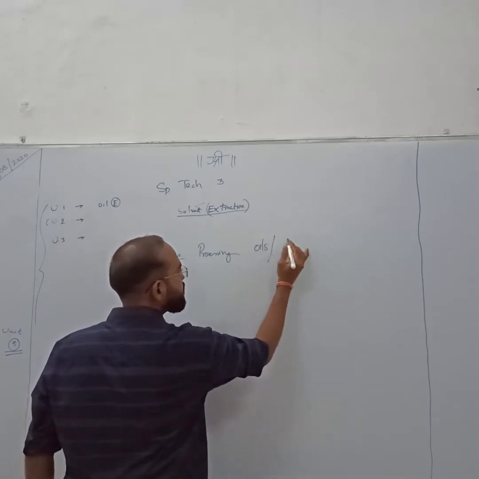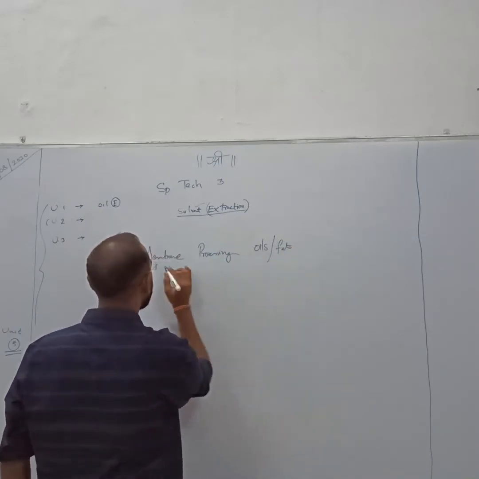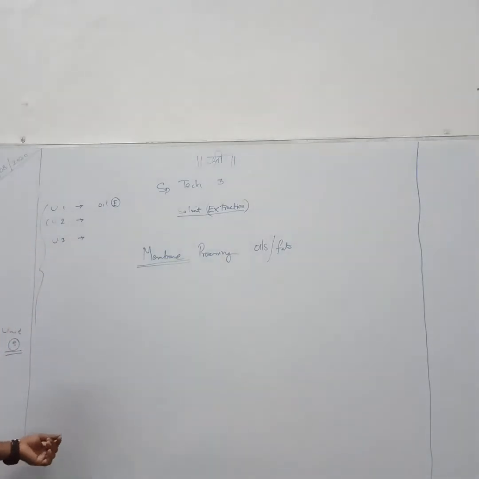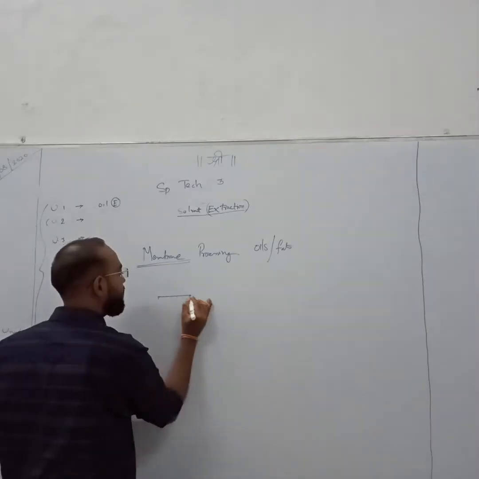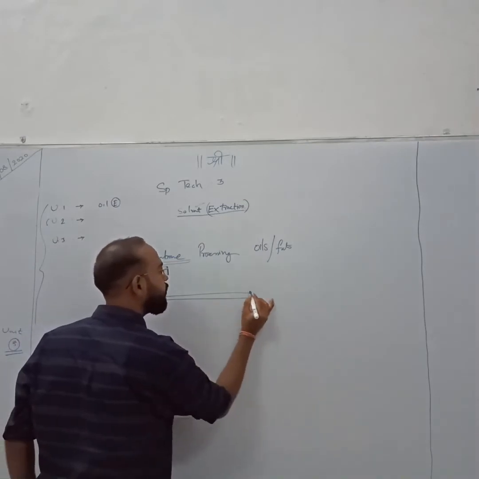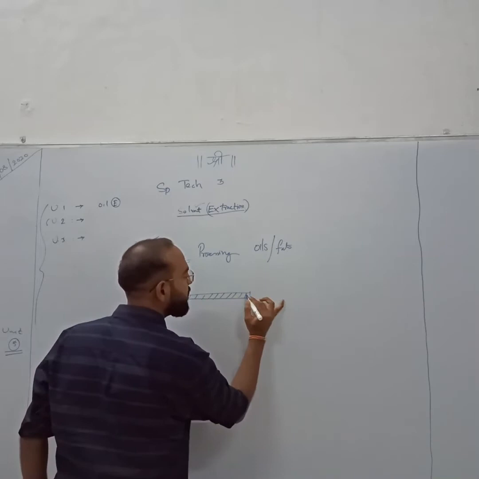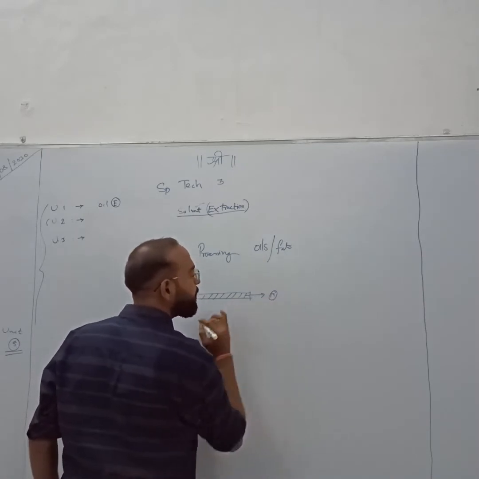Membrane processing of oils and fats. Membrane is just like a filter. Just assume a filter that you filter water from it. This is your filter, made up of different types of materials. Actually, this is your membrane.